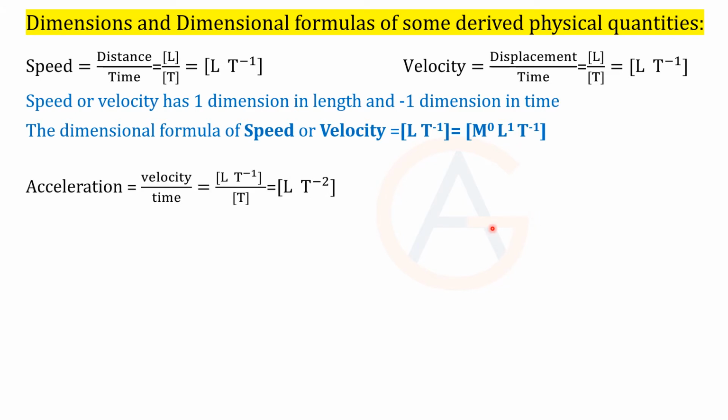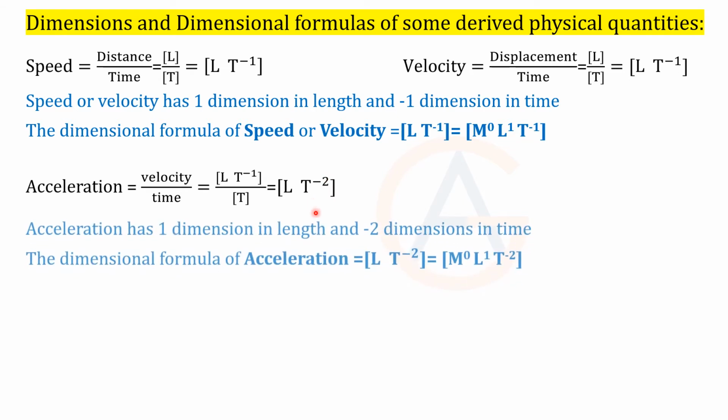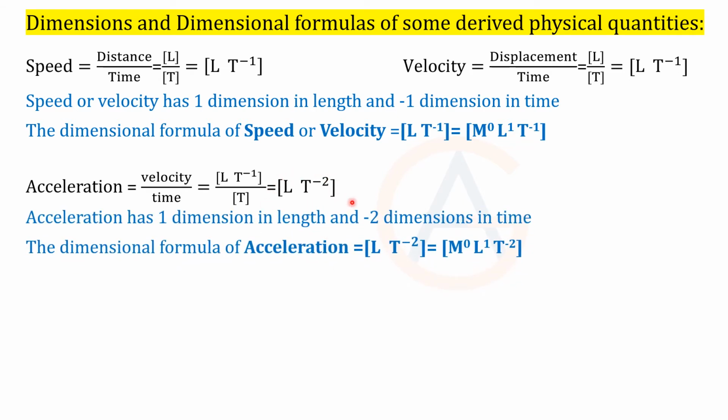Next one more, acceleration. The basic formula is velocity over time. Whatever velocity we have calculated, let's use the dimensional formula here, divided by time. This T goes up, T power minus 2. So tell me, what are the dimensions of acceleration? Whenever dimensions come, look at the power. So 1 dimension in length, minus 2 dimensions in time, that's it. This complete expression is the dimensional formula.